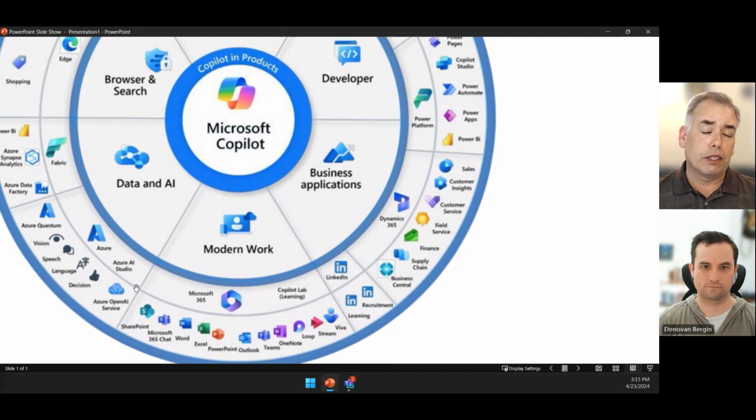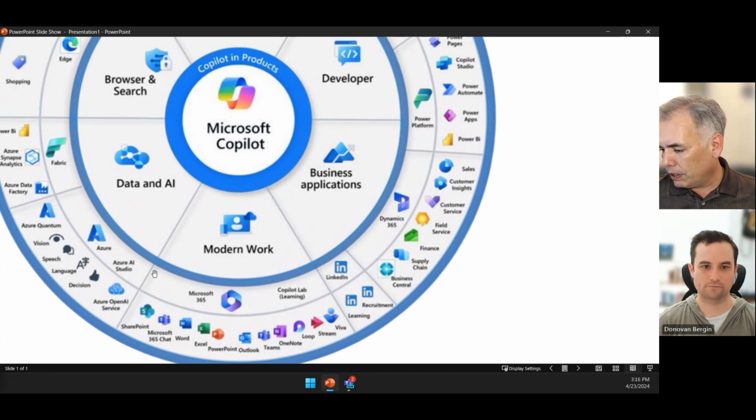And Microsoft has also released several other models as time has gone on. But if we find ourselves in a situation where we need more control or we need to lean in a little deeper for a use case, then being familiar with all of the places and all of the ways that Copilot is available could be advantageous.